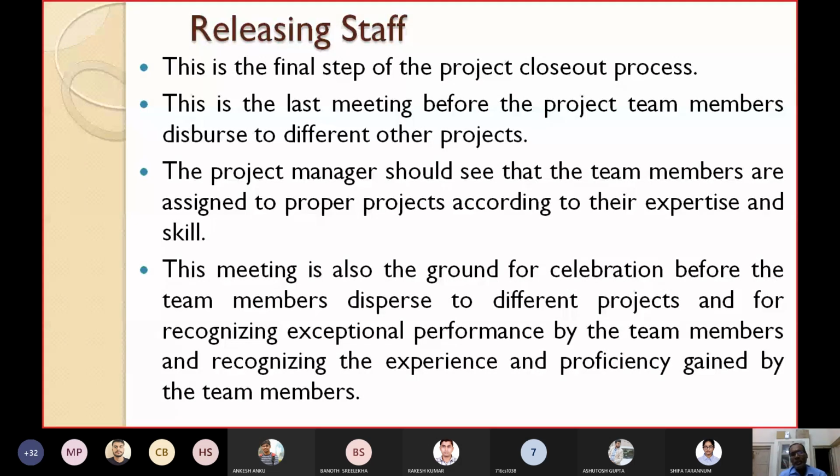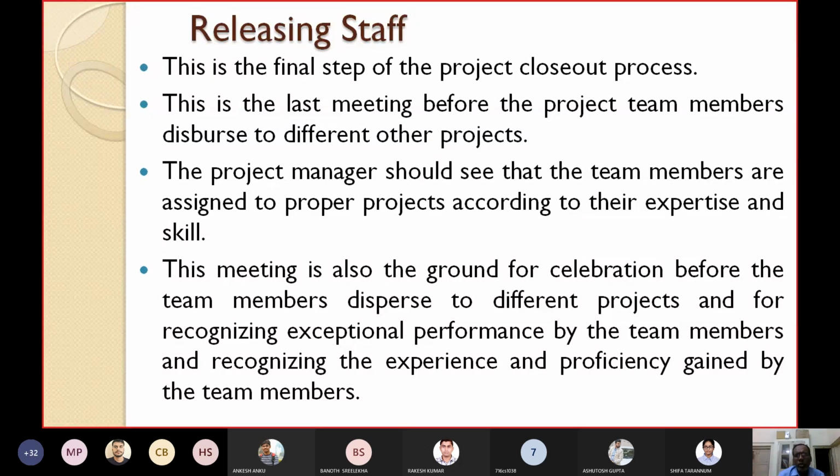Similarly, a tester should get testing-related activities, not requirement analysis jobs. The project manager should ensure that staff members are allotted to activities related to their expertise and skill.